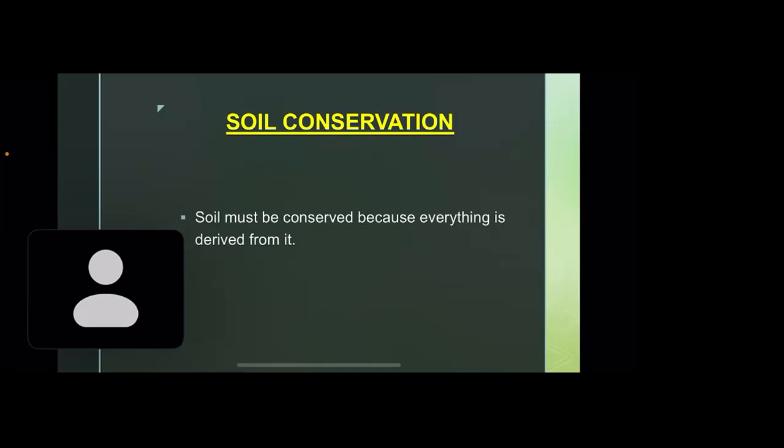Rice, pulses, very good. These are a few examples of primary food products. And secondary food products we get indirectly from the soil. What can be examples of secondary food products? Milk. Very good. So meat, milk, etc. Very good, Shalini and Monica.